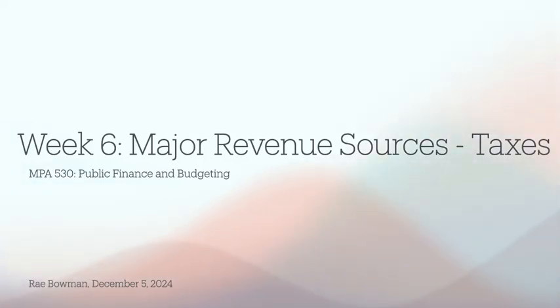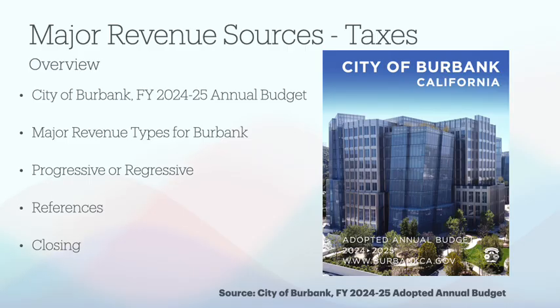This week's topic is major revenue sources with a focus on taxes. As a brief overview, we will talk about the City of Burbank's fiscal year 24-25 annual budget as it relates to the major revenue types for the City of Burbank. We'll also discuss whether those major revenue types are progressive or regressive, and I'll have a slide with my references and, of course, my closing.